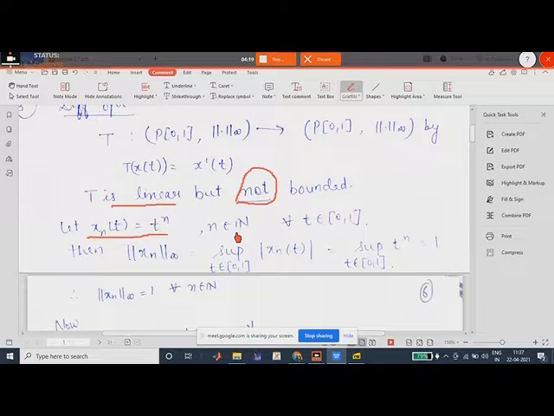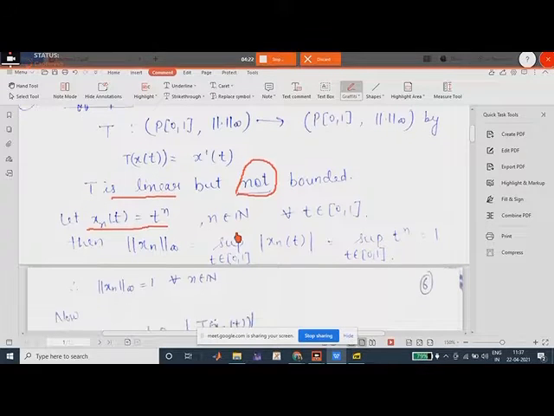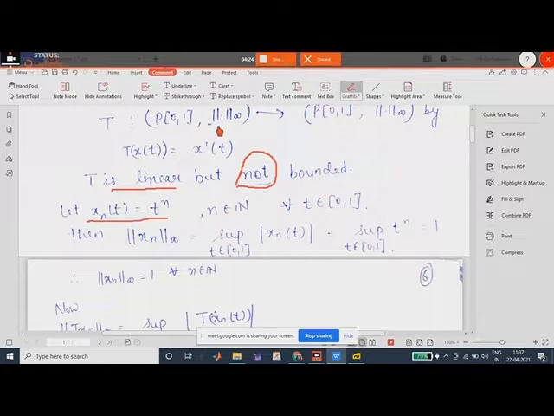Then the norm of x_n with the infinity norm is nothing but the supremum of x_n(t) for t from 0 to 1. And the supremum of x_n(t), when t is from 0 to 1, would be nothing but t to the power n.